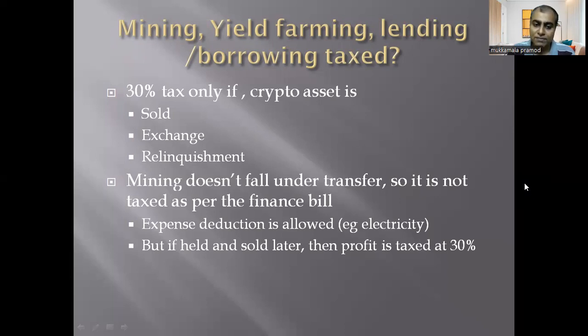As per the finance bill, you are even allowed to claim expense deductions. For example, you have incurred electricity bills while mining that cryptocurrency. But let's say that you have mined the cryptocurrency, held it, and sold it later, then the profit is taxed at 30%.